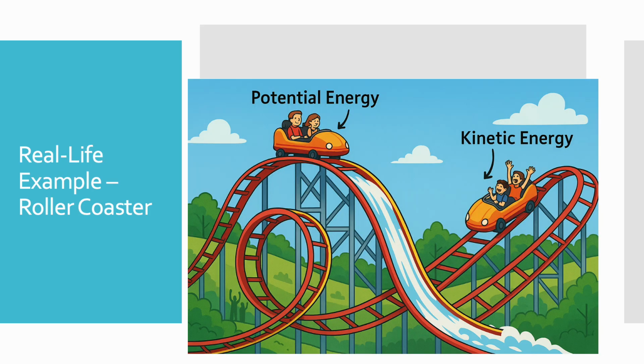A roller coaster is a fun way to see this law in action. At the top of the track, the roller coaster has maximum potential energy. As it goes down, the potential energy is converted into kinetic energy. When it climbs up again, the kinetic energy changes back into potential energy. The roller coaster demonstrates continuous energy transformation.